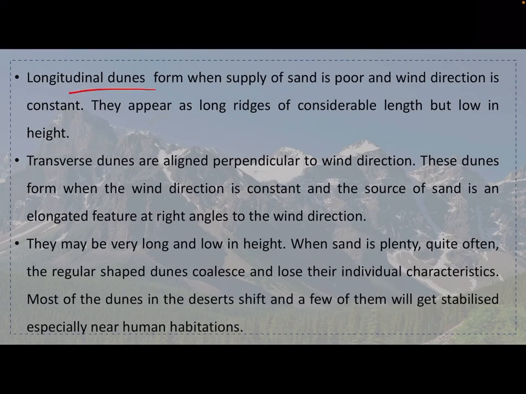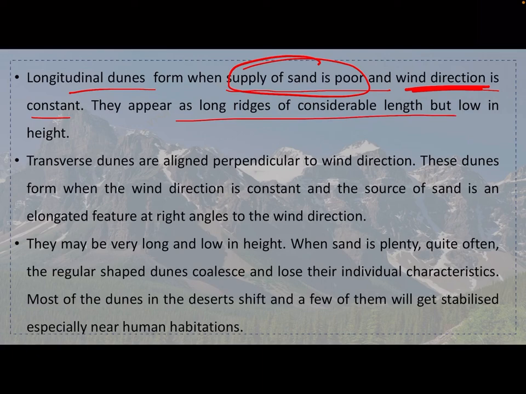Longitudinal dunes form when the supply of sand is poor and the wind direction is constant. Supply of sand is poor but wind direction is the same. They appear as long ridges of considerable length but low in height. Transverse dunes are aligned perpendicular to the wind direction.